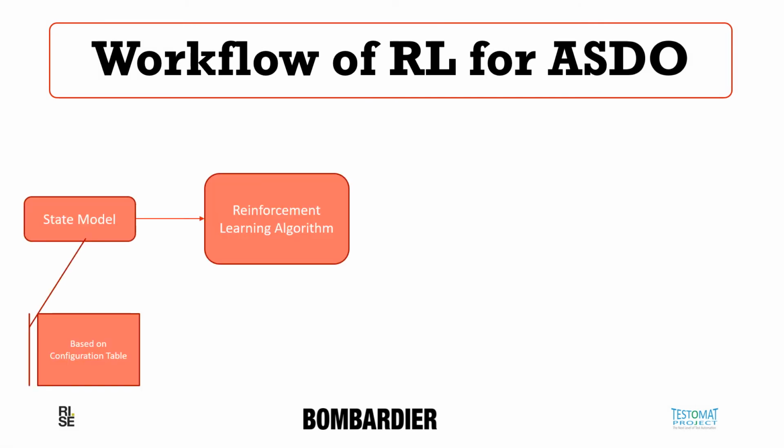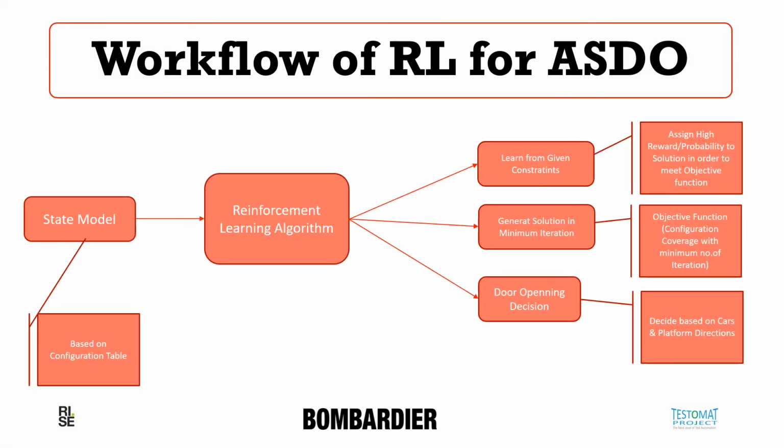This is the workflow for this one. We are taking a state model based on the configuration table. It is the same state model which we used for the previous module. We are applying reinforcement learning on this, and the reinforcement learning algorithm is actually learning from the constraints. Based on those constraints, we are generating a solution which should be generated in the minimum iterations or episodes in the case of reinforcement learning. And we have to make a decision which is consistent, or it should show convergence from the different agents over the different episodes in reinforcement learning.